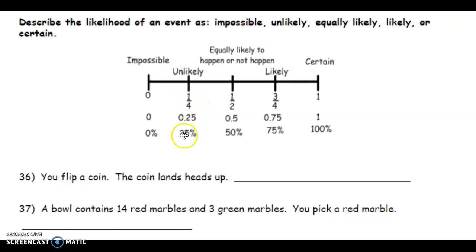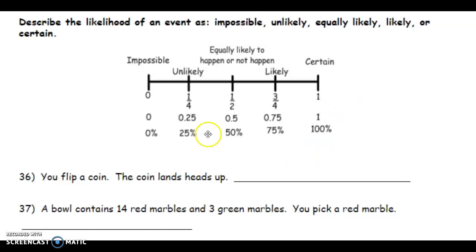But if you have a probability of 0.25 or 0.15, that is closer to 0, which means that event is unlikely to happen. If it has a 50% chance, it's equally likely to happen. And if it has a chance that is closer to 1 or 100%, like 0.75 or 90%, 0.9, it's almost certain. So it's pretty likely for that event to happen.